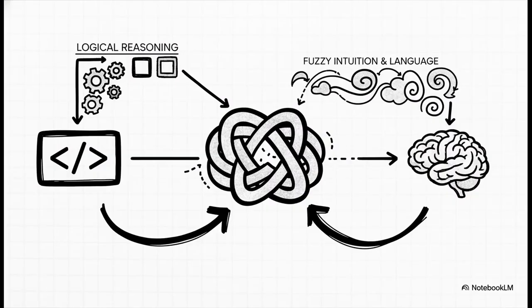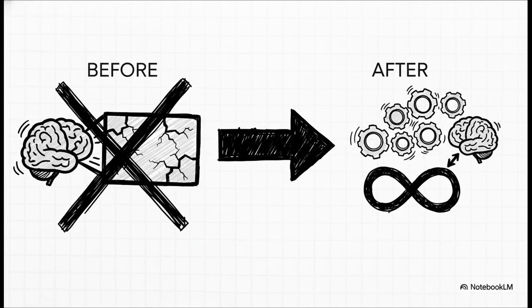This leads to a new, more efficient division of labor. All reasoning is outsourced to deterministic code, in this case, Python. The neural network, the LLM, is then left to do what it actually does best: handle language, summarization, and what you might call fuzzy intuition. The outlook for 2026 becomes clear. The primary engineering challenge is no longer about extending attention spans. The new focus must be on optimizing the latency of these recursive loops. If that can be solved, this approach effectively enables an infinite context window for any reasoning task.